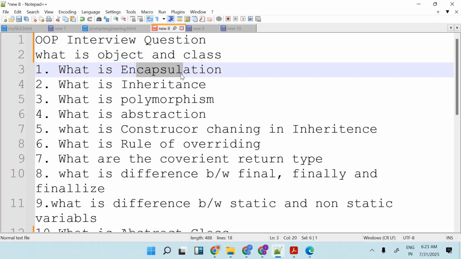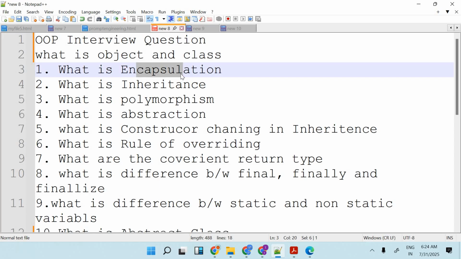Practically, we implement that in Java like this: if a child class object can access the parent class methods or parent class properties, that is inheritance. Please listen carefully: when a child class object can access its own class properties as well as its parent class properties, then it is called inheritance. We have many types of inheritance, single level, multi-level, multiple, that we'll discuss as well.